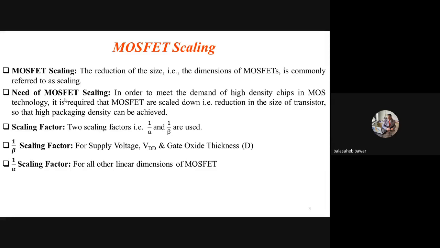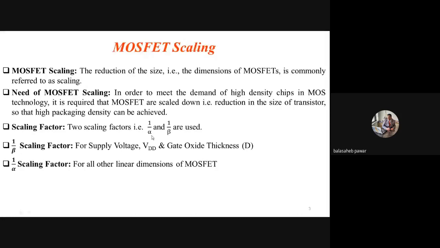Okay. That is the reduction in the size of transistor, already I mentioned here, so that high packaging density can be achieved. Now how is it reduced? There are two scaling factors. By using these scaling factors only, we have to scale down that particular transistor. Those scaling factors are known as 1 by alpha factor and 1 by beta factor.